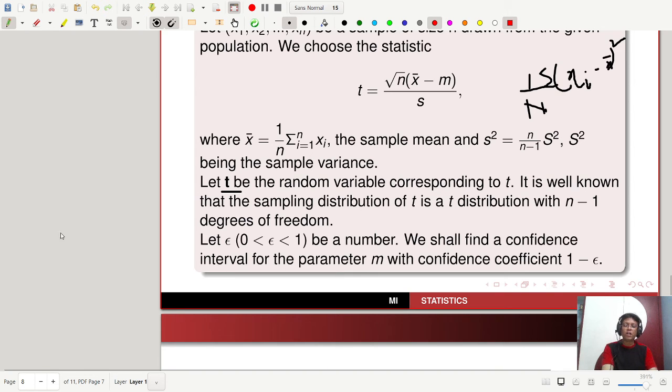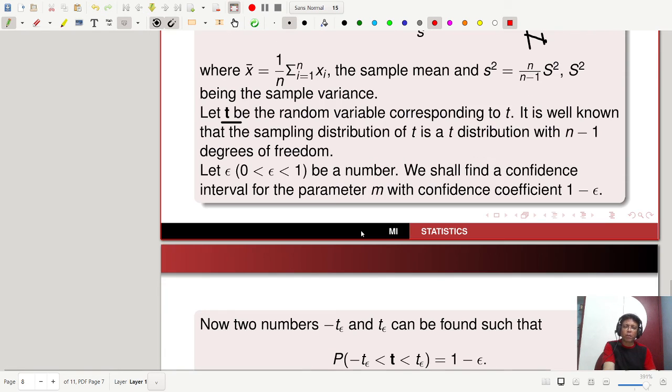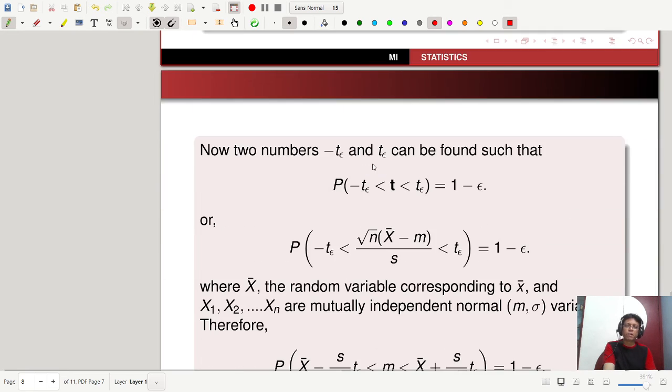It is well known that the sampling distribution of T is a t distribution with n minus 1 degrees of freedom. So I am using the t distribution, and already you know what the t distribution is. The graph will be a little bit steeper, and using the same process, because the t distribution is also symmetric about the origin, and epsilon be a number, we shall find a confidence interval for the parameter m with confidence coefficient 1 minus epsilon. So it is given by minus t epsilon less than T less than t epsilon.